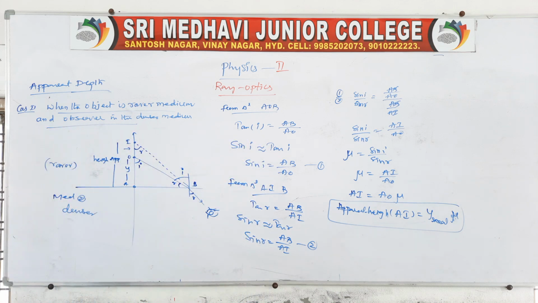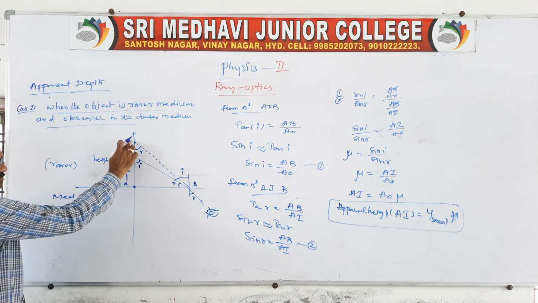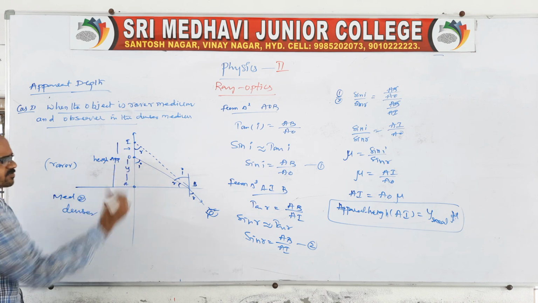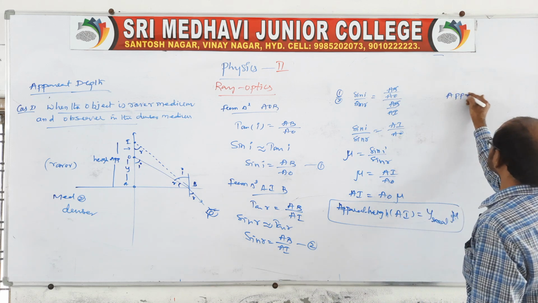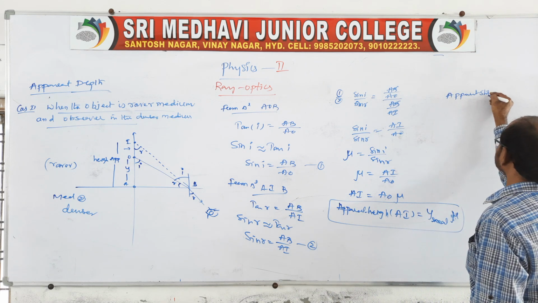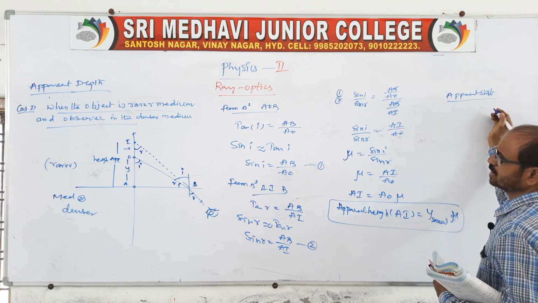Now we also have to find the shift. See, shift is simple. You subtract from this, and that gives the shift, the apparent shift or apparent depth. That is, we should get OI.